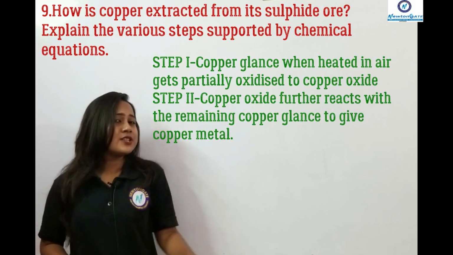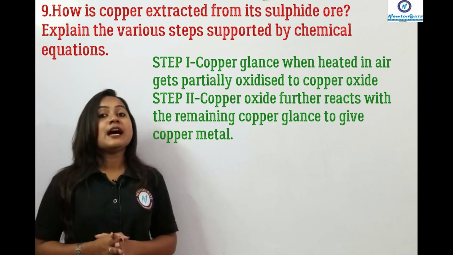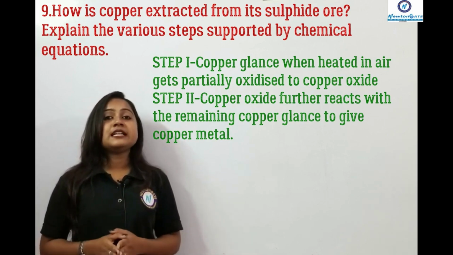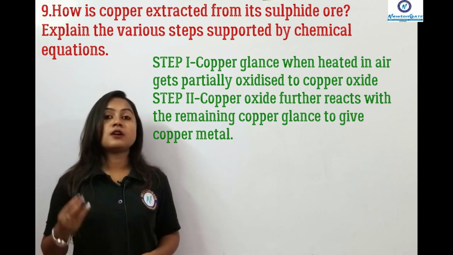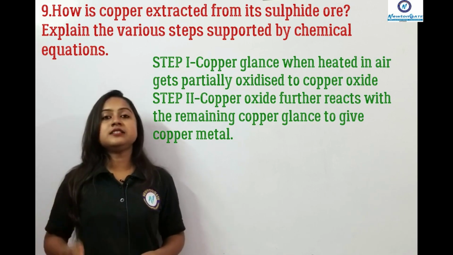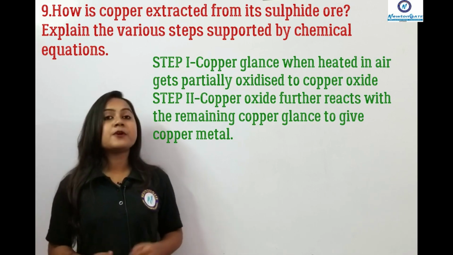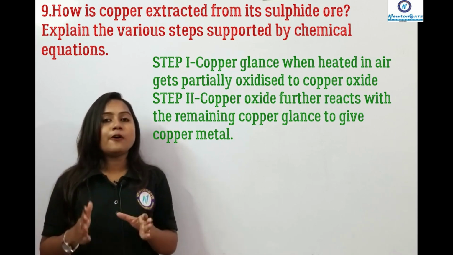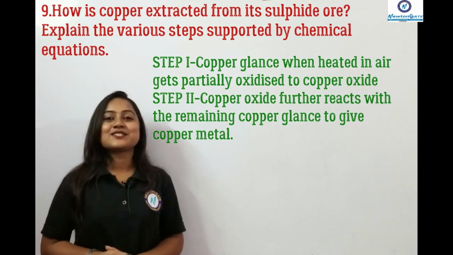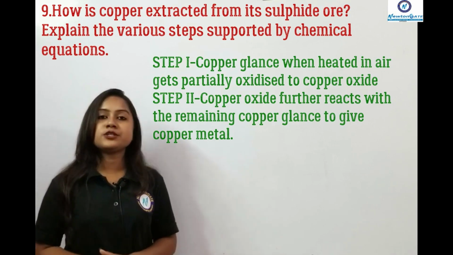It is getting partially oxidized in the first stage, and that copper oxide is again reacting with the copper glance to form the pure copper. So these are the steps for extracting copper from sulfide or sulfur ore of it. Clear? So yes, I am attaching the equations as well as the diagram for this question.